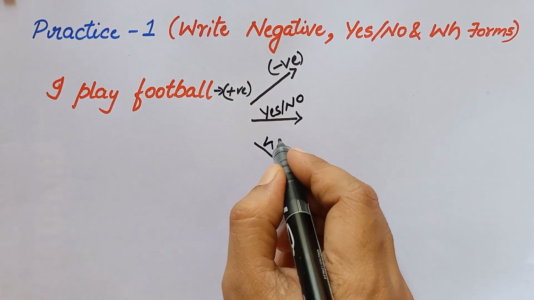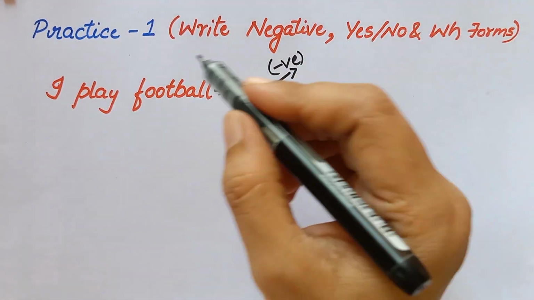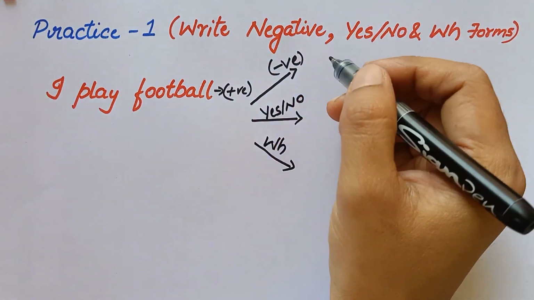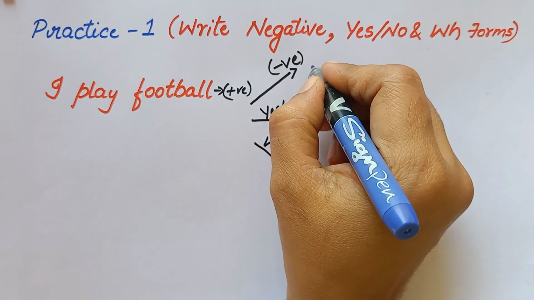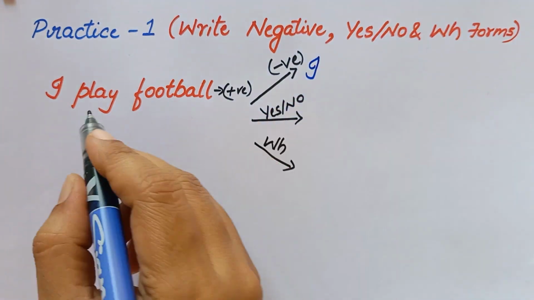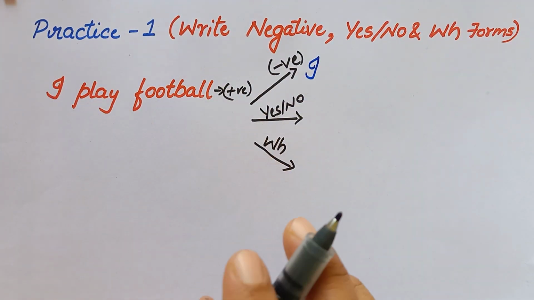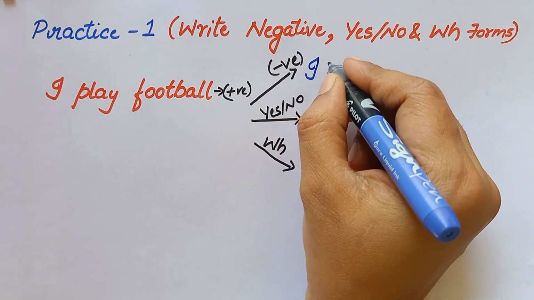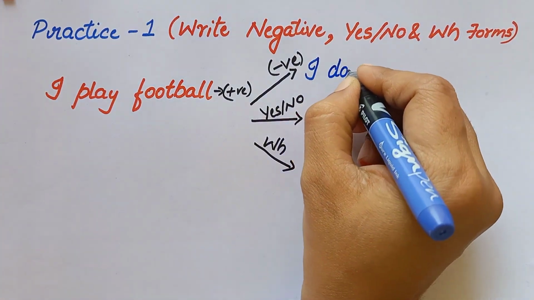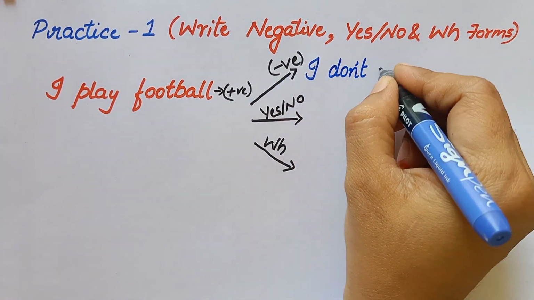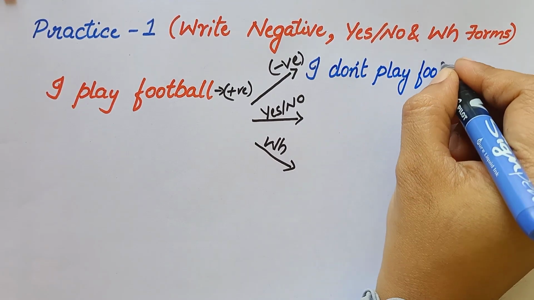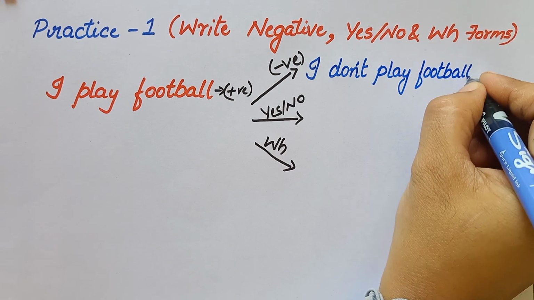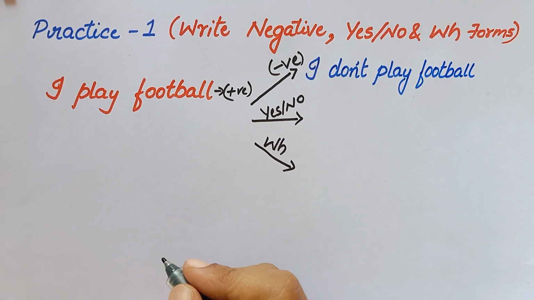Next is WH form. Negative, yes or no, and WH form. So we are going to convert it into three forms: negative, yes or no, and WH. So I play football. I don't play football or I doesn't play football. I is there, so we should always remember we are going to use don't. Okay, I don't play football. And the verb play will remain the same base form itself. I don't play football.